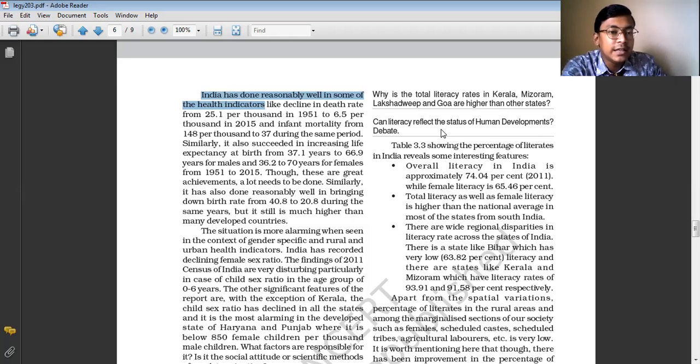Because the data of the birth rate and the death rate shows that the death rate of our country has declined, which means that health facilities have improved. The data also shows the infant mortality rate. Infant mortality rate means just after the child takes birth, some children cannot survive, they die. That infant mortality rate has also reduced to a great and large extent, which shows that the health facilities have improved in our country.